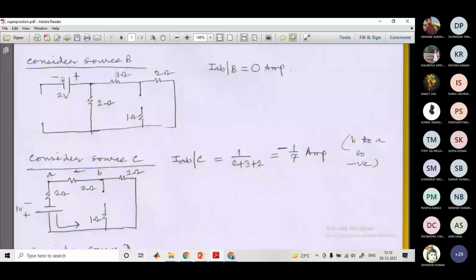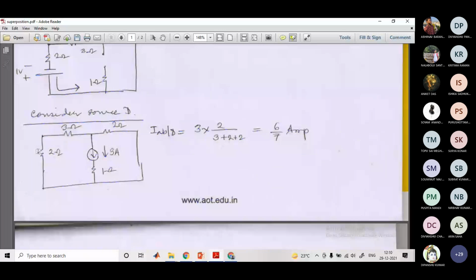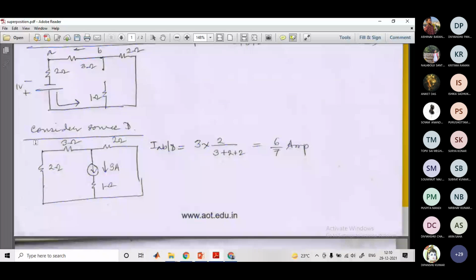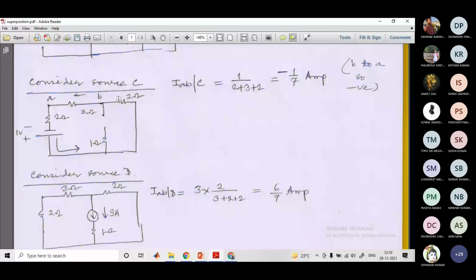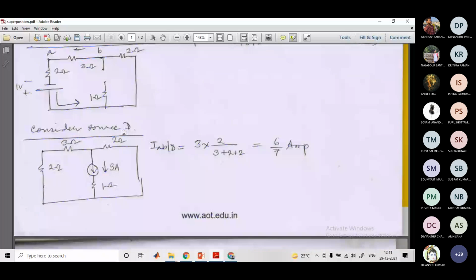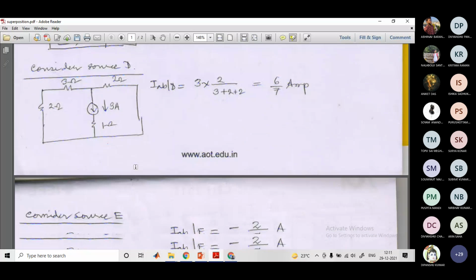If instead of a current source it is a voltage source, then we have to consider it here. But we are not doing that because it is a current source, an open circuit, so we can ignore this. Done. So now this is the modification considering source C only. Accordingly we have obtained the current through it. Done. Next is source D. We have taken the current source only and the other sources replaced by short circuits and this current source by an open circuit. So this part we have not drawn here. And then we consider the source E.